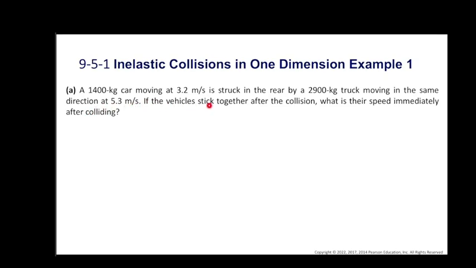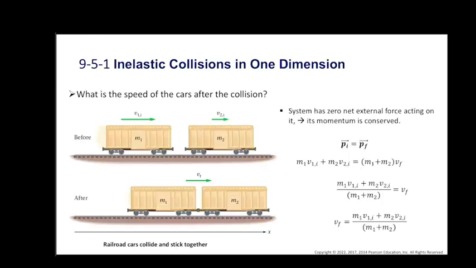If the vehicles stick together after the collision, what is the speed immediately after colliding? Now the vehicles stick together and therefore the collision is completely inelastic. And we can find the final velocity value with the equations we derived in this slide.